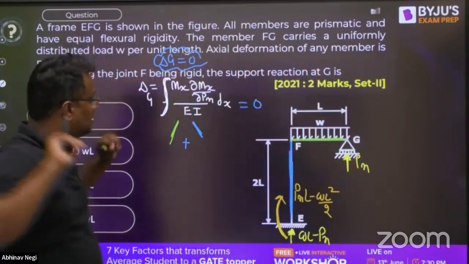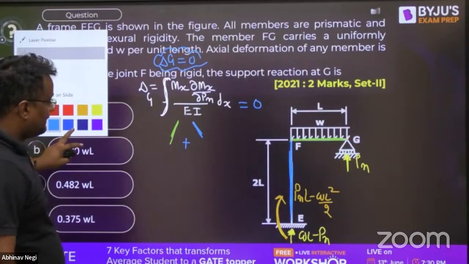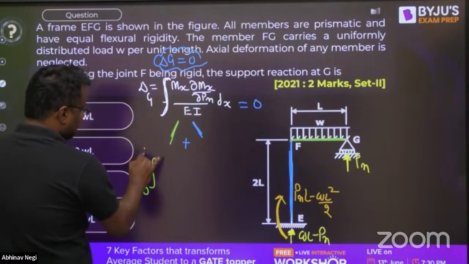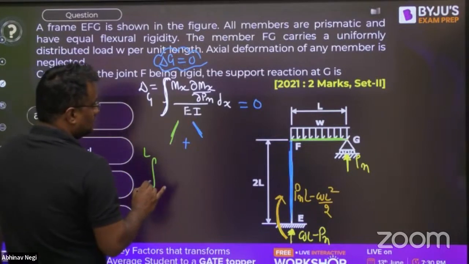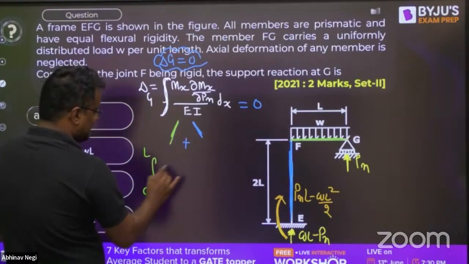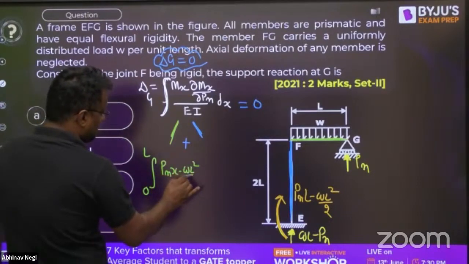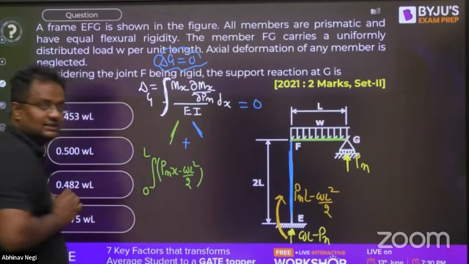Okay. Now, if I calculate first for the green part, integration 0 to L. What is the load? Load is PN from the right hand side. PN into X minus WL square by 2, this is the bending moment at that section.